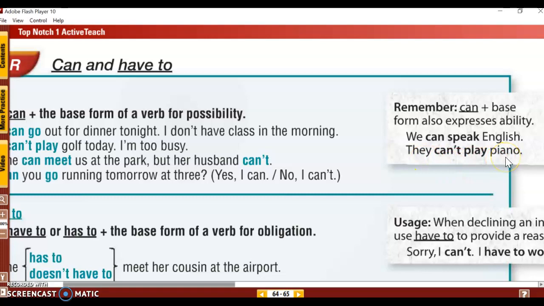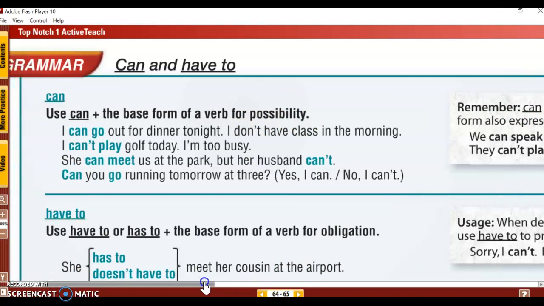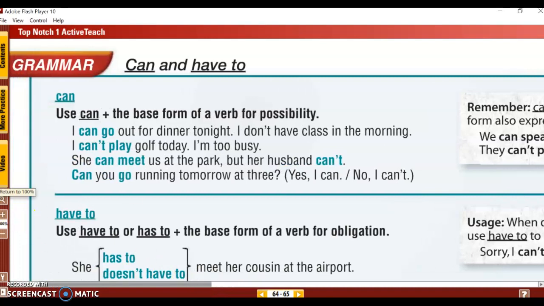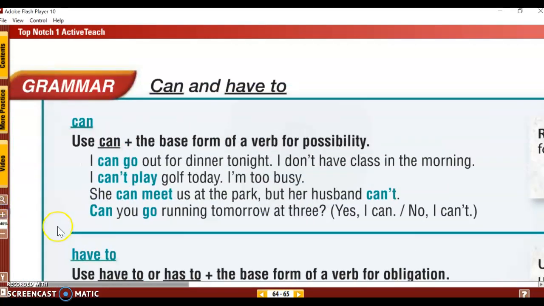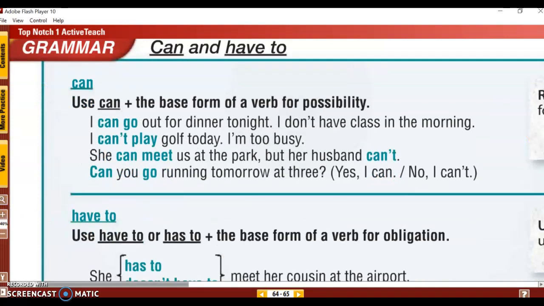All right. But today, we're not talking about ability. We're going to talk about possibility. So for possibility, we will use can plus the base form of a verb.